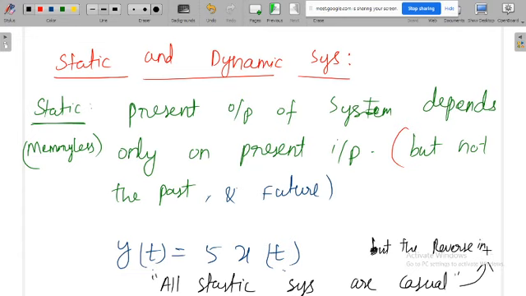The reverse is not true. That means what? All causal systems need not be static. Need not be static. Okay, then what about the dynamic system?